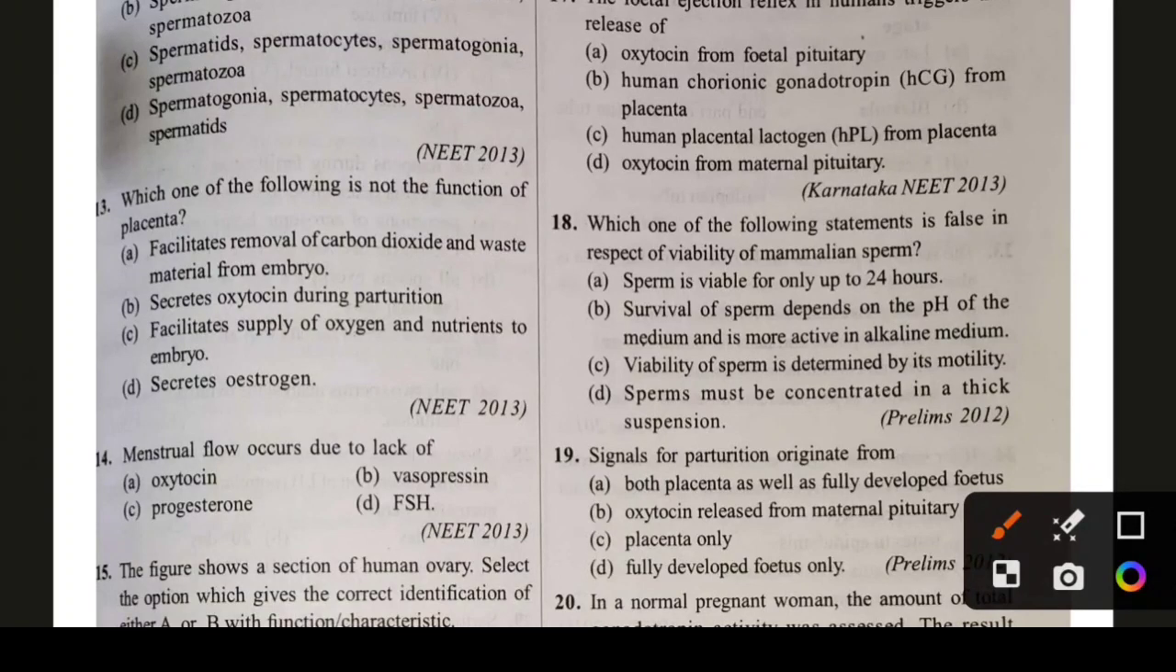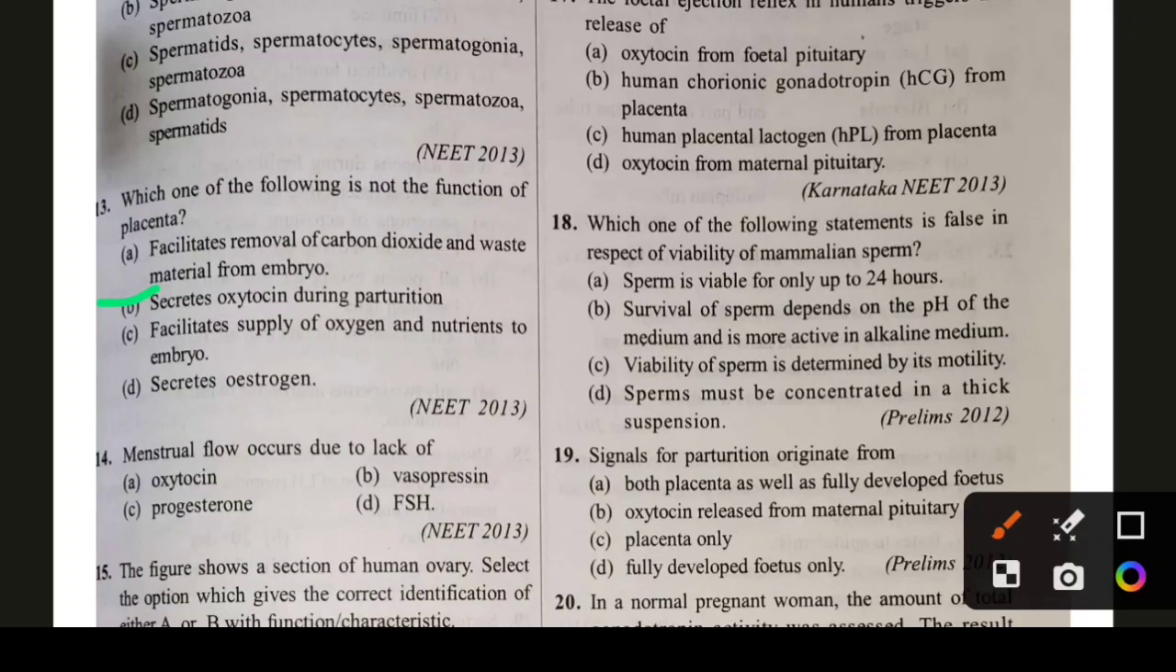Facilitates removal of carbon dioxide and waste material from embryo. It is the function, we know. Secrete oxytocin during parturition is not a function of the placenta. Then option B is the right answer. And let's see the other options. Facilitates supply of oxygen and nutrition to the embryo. Right. Secretes estrogen. This is also the function. So option B, secretes oxytocin during parturition, is not the function of placenta, is the right answer for this question.